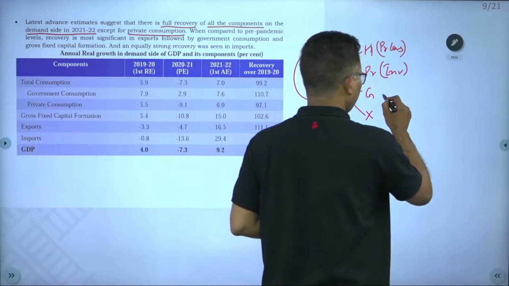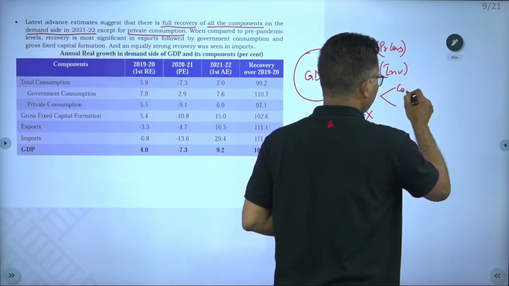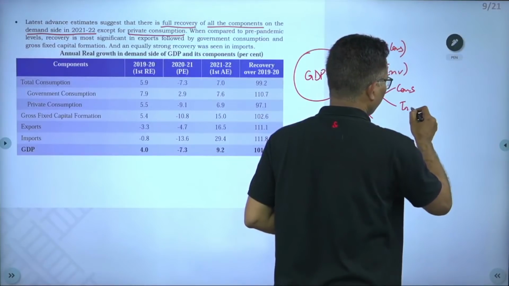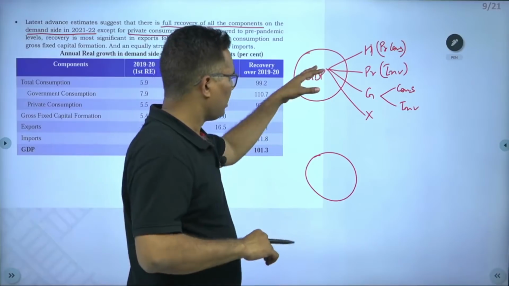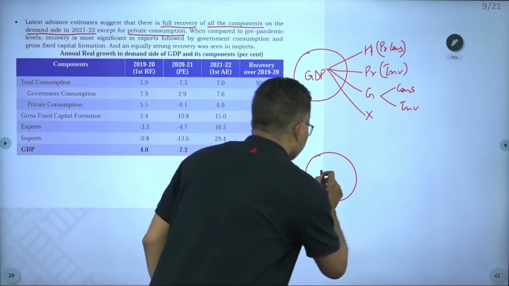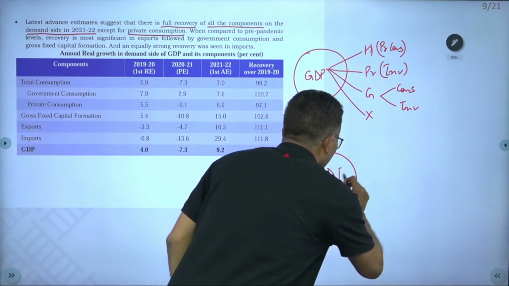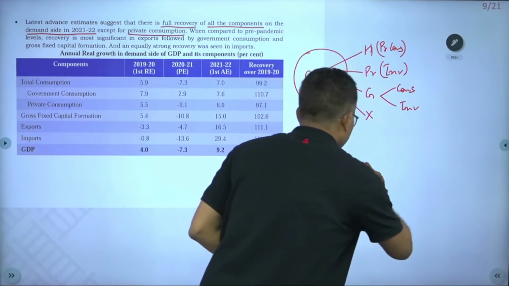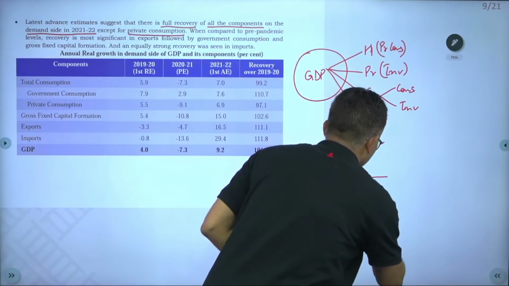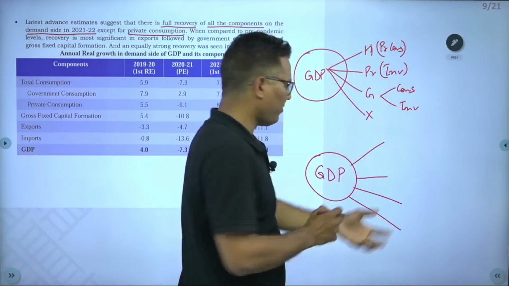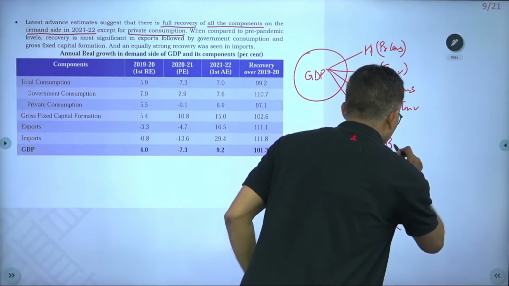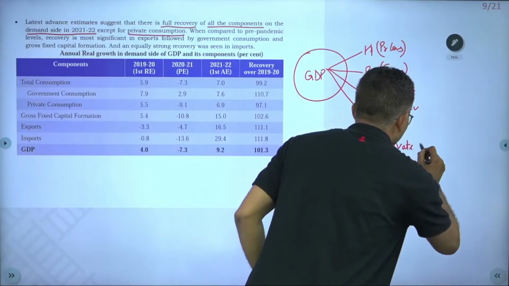Government, consumption and investment both. Now, let me just redefine it. In the government documents, GDP is said to be demanded by 4 things. So this household consumption is called private consumption. So, private consumption.